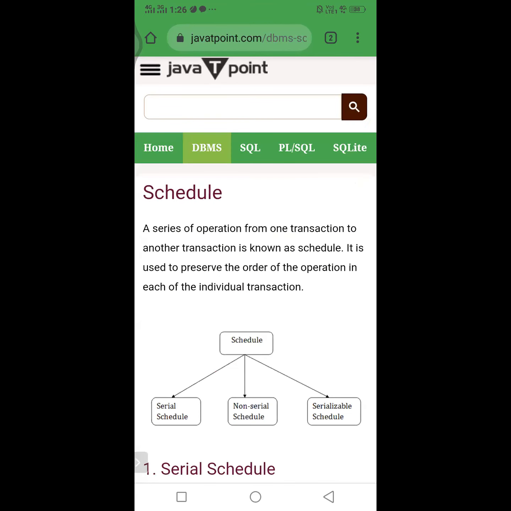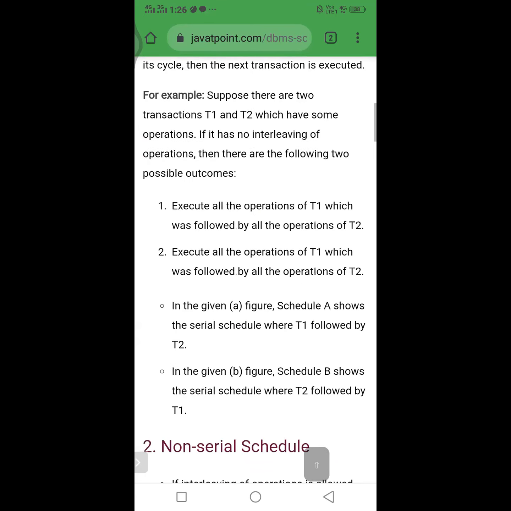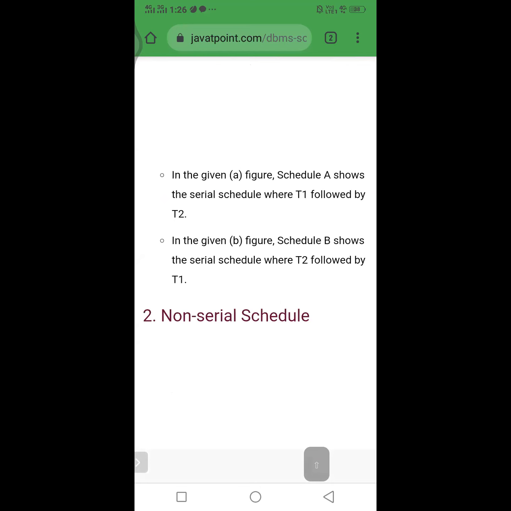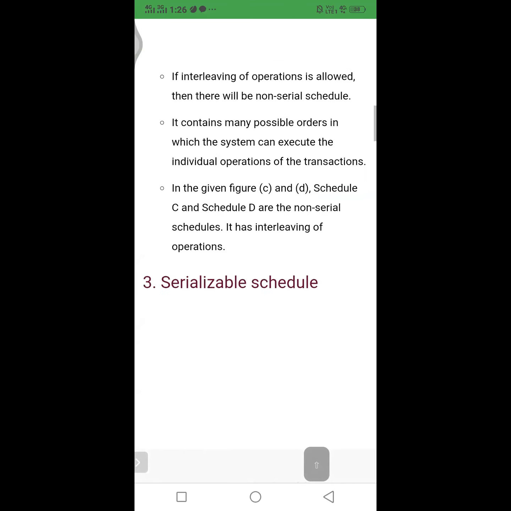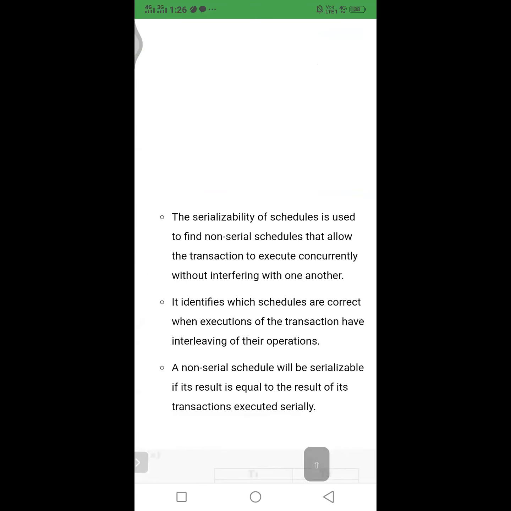Here we consider the types of schedule: serial schedule and non-serial schedule. Now we try to consider the serializable schedule. So what is a serializable schedule? The serializability of schedules is used to find non-serial schedules that allow transactions to execute concurrently without interfering with one another. It identifies which schedules are correct when executions of transactions have interleaved operations.